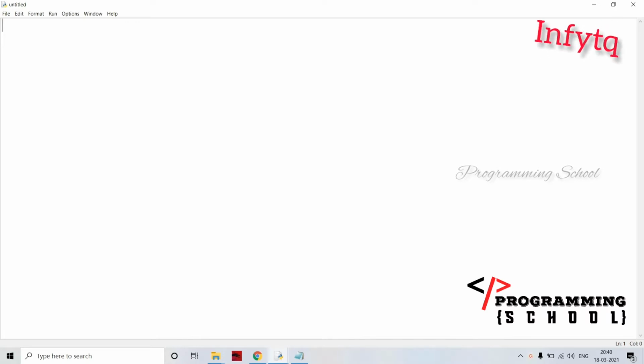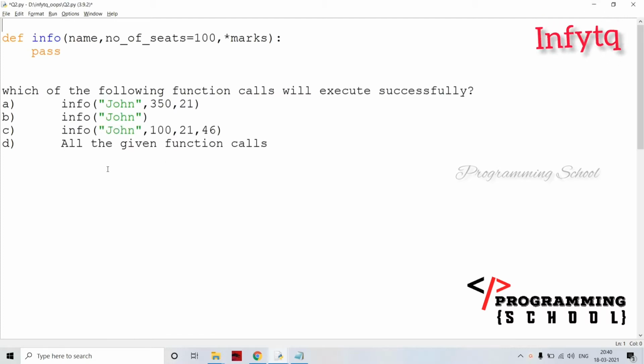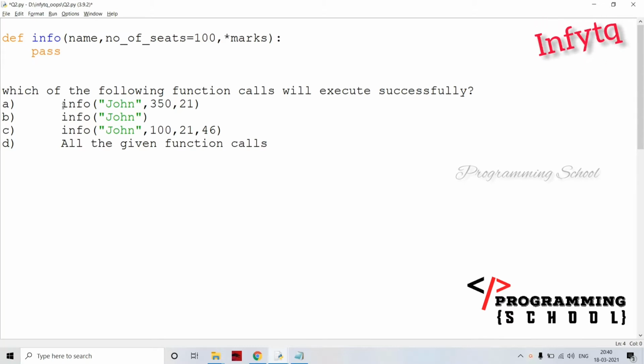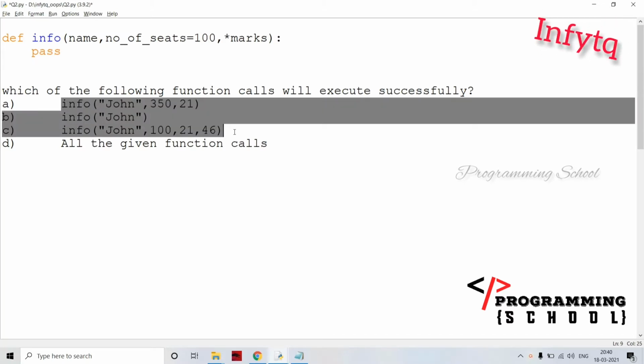CPTQ series, and here we are going to discuss two more MCQs. The first MCQ is based on functions. Which of the following function calls will execute successfully? Here one function definition is there, and I'm going to give three different function calls. Which of the function calls is going to be executed successfully?